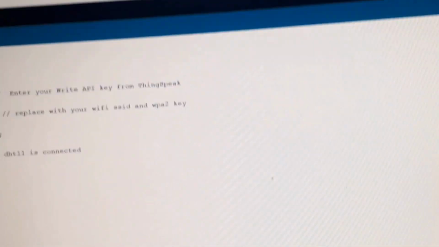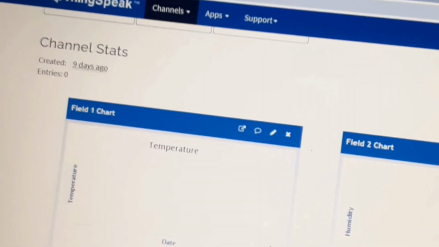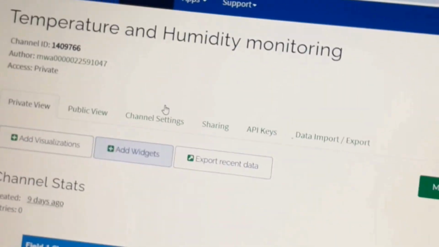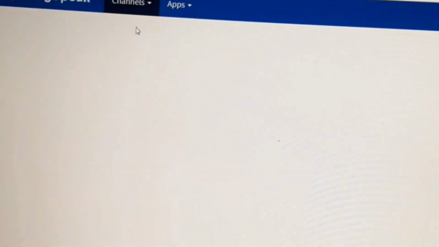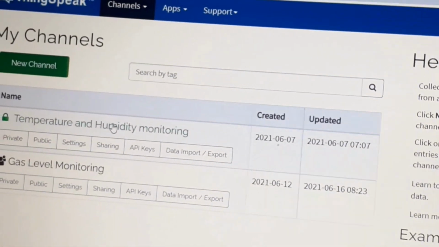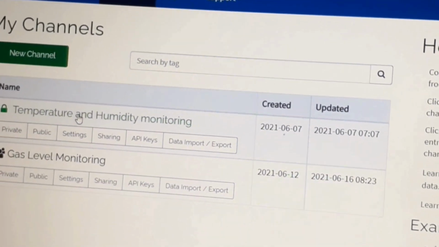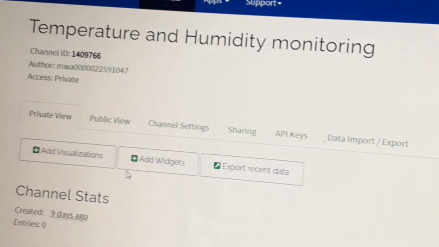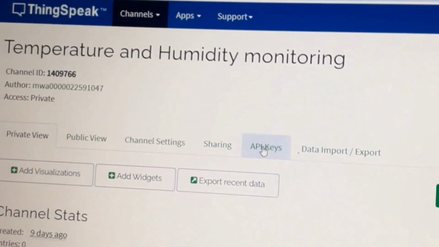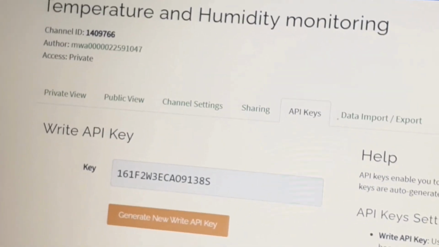I can show you. I created another channel. We can see here, this is the previous channel. I created 2 channels. My channels: this is temperature and humidity, and this is gas monitoring. This gas monitoring I am done with, and currently I am going with the temperature and humidity part. So this time I took the API key of this channel, that is 161F2W. So I copied it and pasted it in the code.